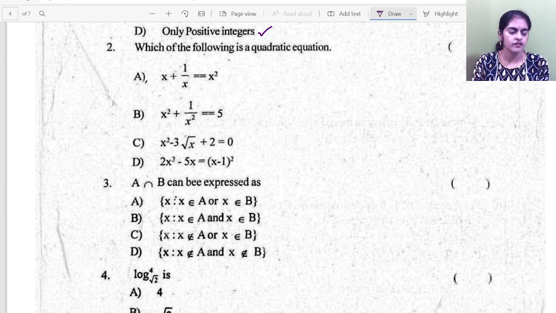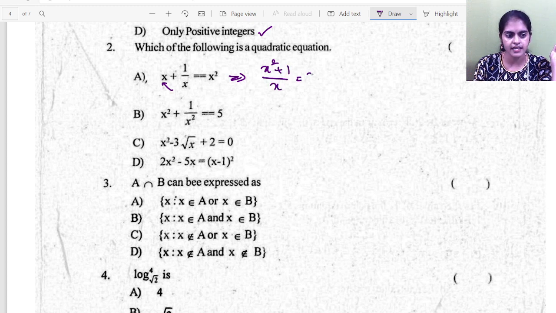Which of the following is a quadratic equation? To find which is a quadratic equation, have a look at this. If I take LCM, it is x square plus 1 upon x is equal to x square. Now if I transpose this x to the other side, it will become x cube. So x square plus 1 equals x cube. This is not a quadratic equation, this is a cubic equation.